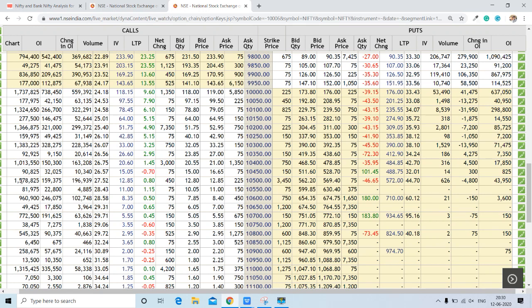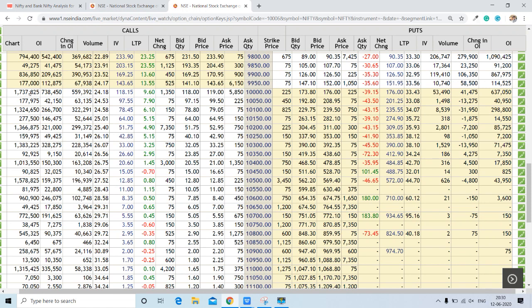And see this one, followed by 15 lakh contracts at 10,500. So these are the important resistances, and we cannot ignore these resistances as well. This is the resistance zone, and we can say it is going to be very tough competition for the Nifty if it tries to go up.